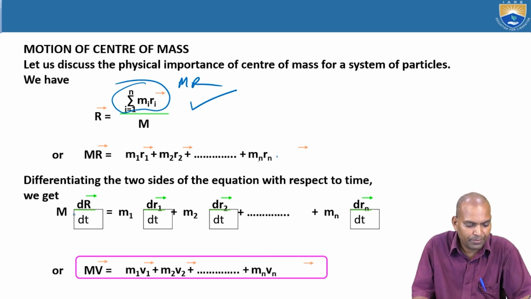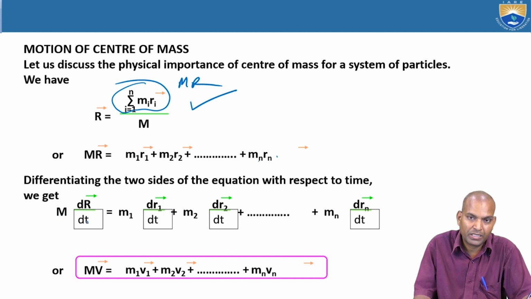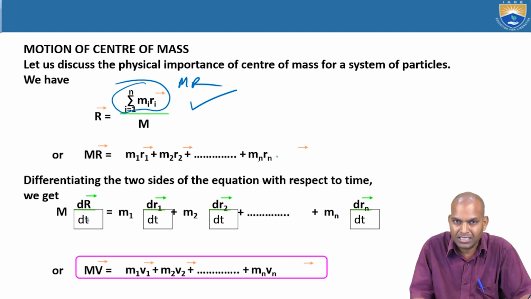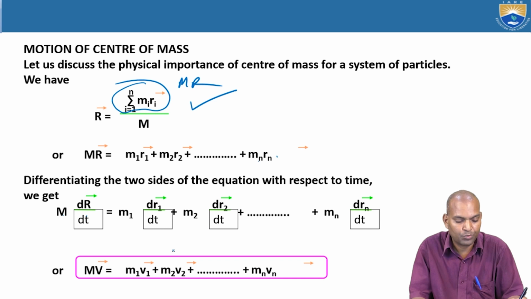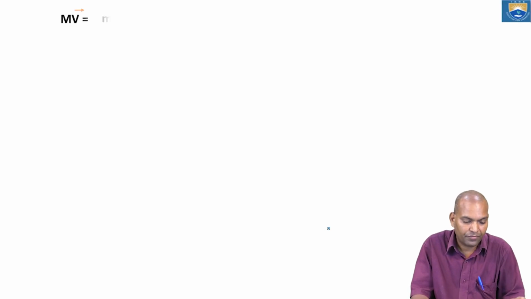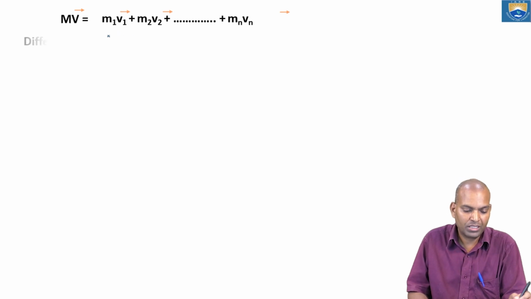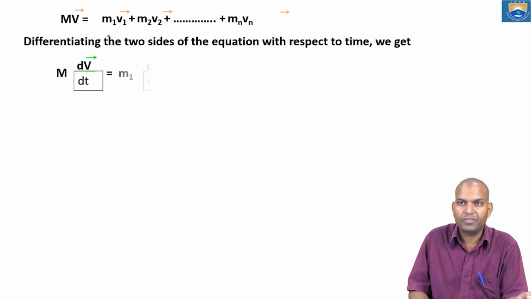Now this dr by dt, what is it? It is the position vector differentiated with respect to time, that means displacement with respect to time, ds by dt or dx by dt. That is nothing but velocity. That's why it is converted into M V, the momentum, equal to m1 v1 plus m2 v2 and so on, up to mn vn.